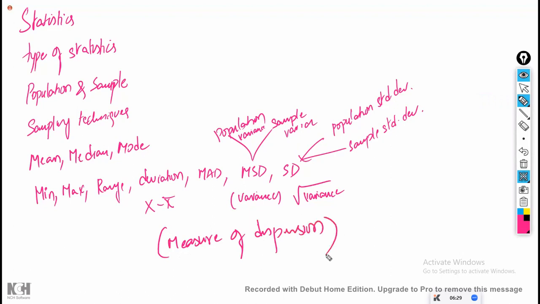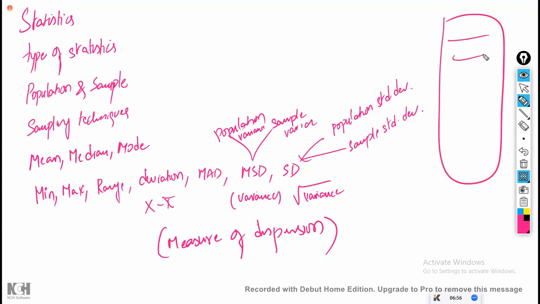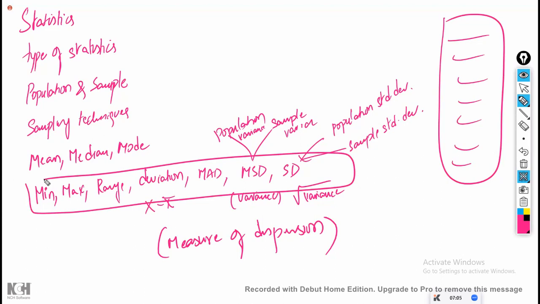So in NASSCOM, one of the questions is: which parameter is considered as the distribution of the data? They have given options: A, mean; B, median; C, mode; and D, the deviation. Which one is used for measuring the distribution of the data? Distribution of the data means how your data has spread, how the entire data is distributed, from starting to ending. This all comes under measures of distribution.